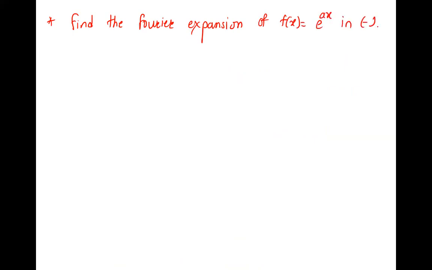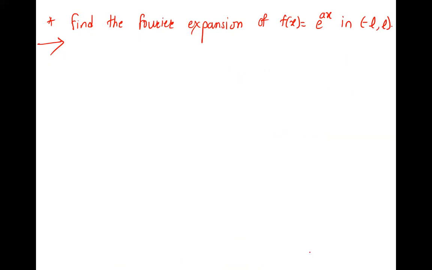Sure, good. So we'll see the next question. Find the Fourier expansion of f of x is equal to e raised to ax in minus L to L. Okay, the question is the Fourier series.